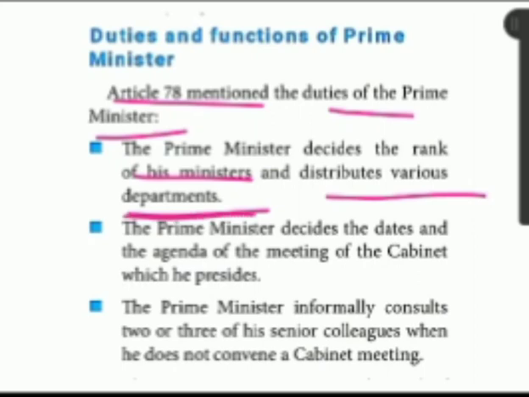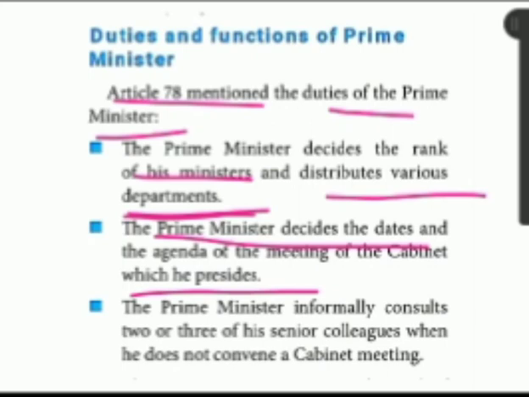So the prime minister has the power to fix the position of the ministers, as well as the power to distribute the departments to the ministers. Then the prime minister decides the dates and agenda of the meetings, what are the things we have to speak, everything of the cabinet which he presides. What ministers have to speak in meetings, public meetings, the prime minister only is telling.